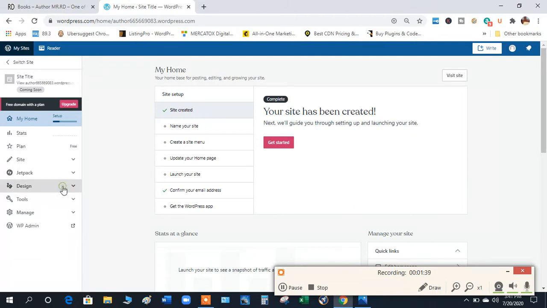So let me make this smaller so you find it. You see, you have all the different things over here. This is your website so far. So you have a website now, even though you haven't paid. Regardless if you pay for the site, if you make it, you have a site. You just want to have your own personal domain, like I have MR.RD.com. Yours would be author67156, whatever, at WordPress.com. But you still have a website you can send people to. Don't worry about anything else. We'll just focus on design today. Themes.